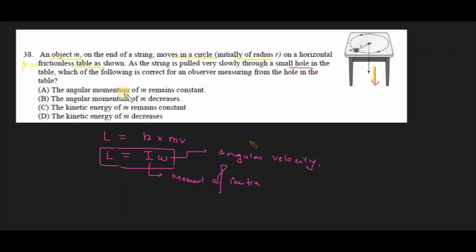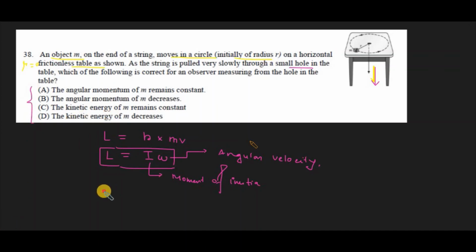So here the angular momentum of m remains constant. The second option is given, the angular momentum of m decreases. The kinetic energy of m remains constant. The kinetic energy of m decreases. So which of the following is correct?